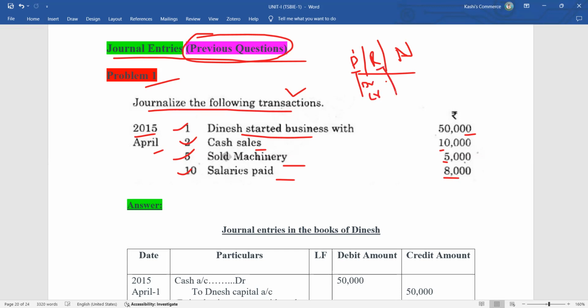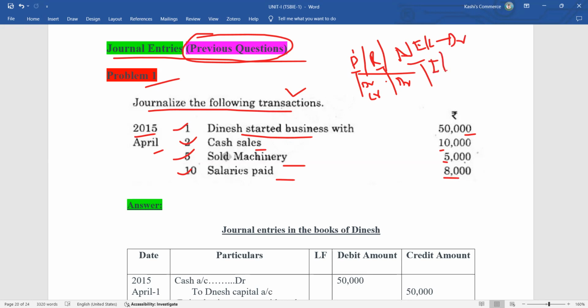According to the real account, which relates to assets and liabilities: what comes in, debit; what goes out, credit. Then the nominal account deals with expenses, losses, incomes and gains. Expenses and losses, debit; incomes and gains, credit.